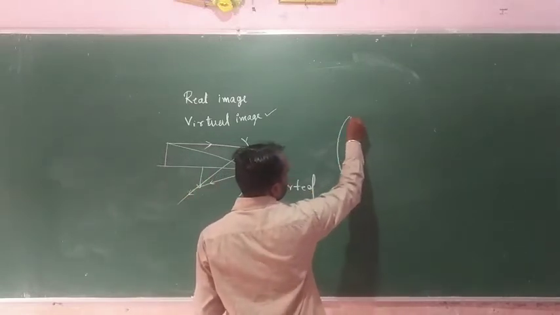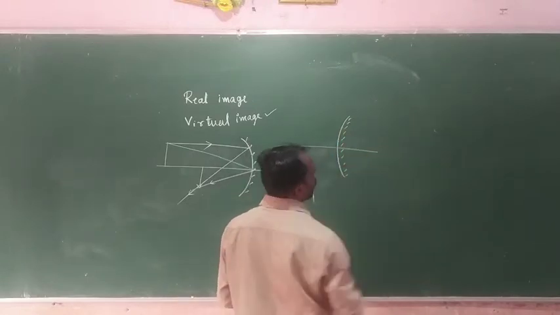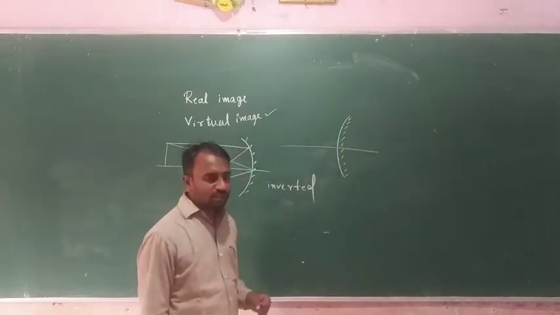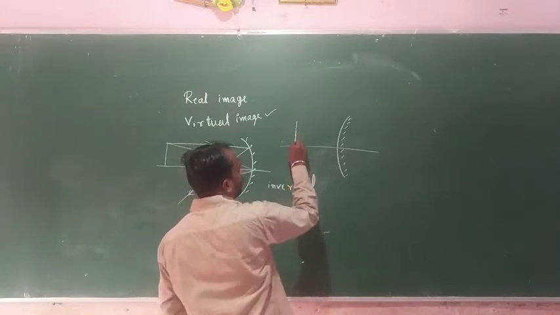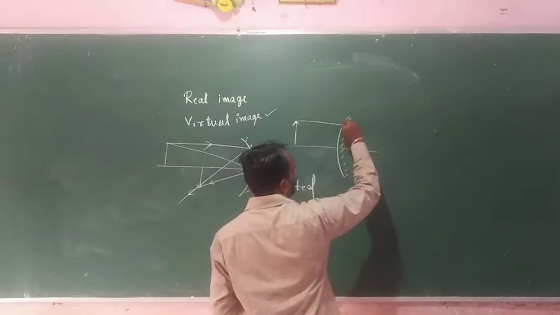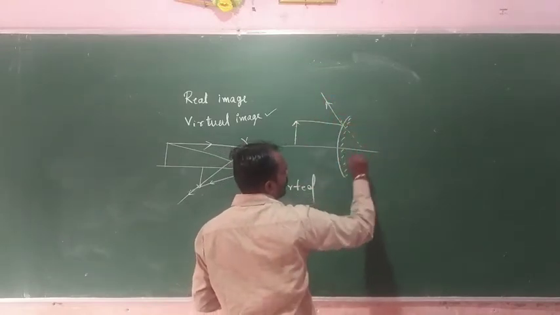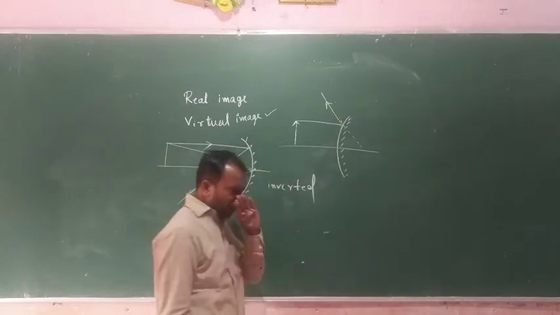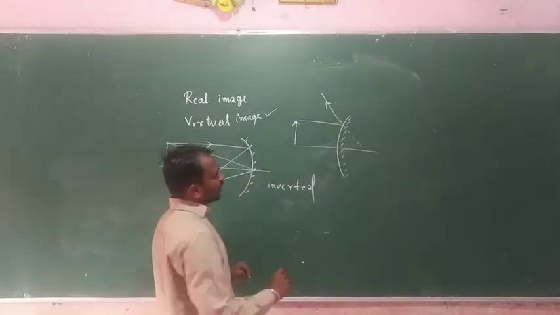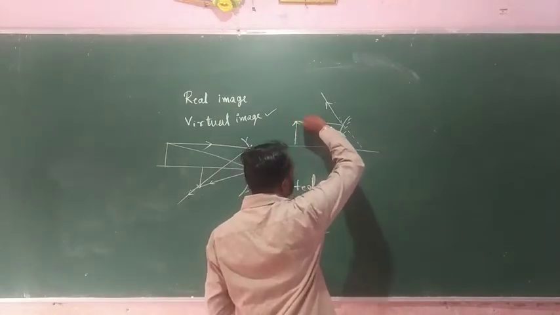Suppose here we consider that this one is a convex mirror, and this one is the object, this one is the incident ray and this one is a reflected ray. This one is an extended reflected ray, and here another light ray.